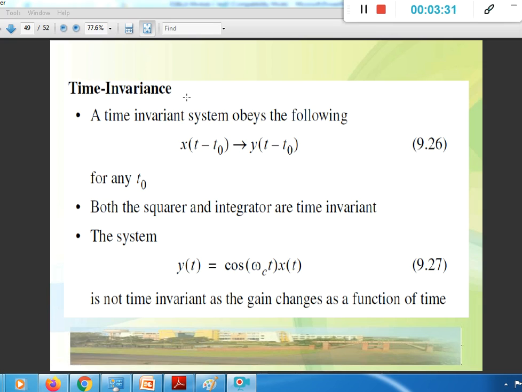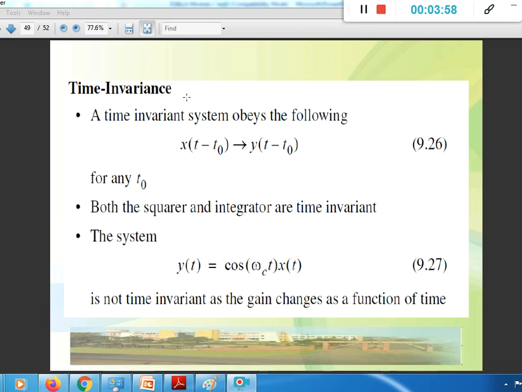And certainly one expects the system to be time invariant to be the more perfect one, because it should give its output irrespective of at what time we take the output of that system. Now how do we study it? Here we study by giving a time shift to the input. It may be a time advance or a time delay.